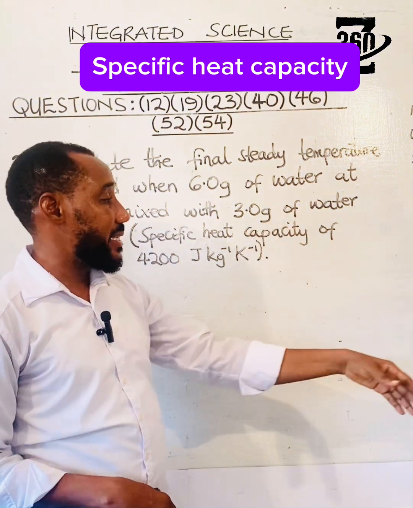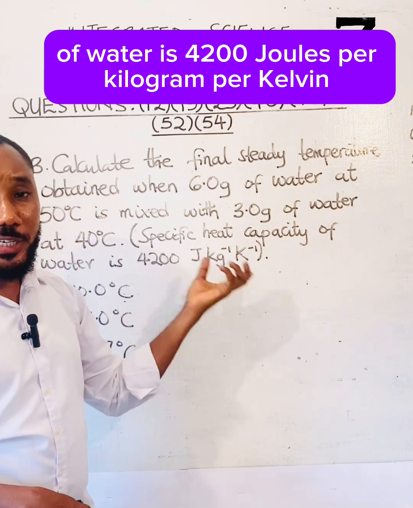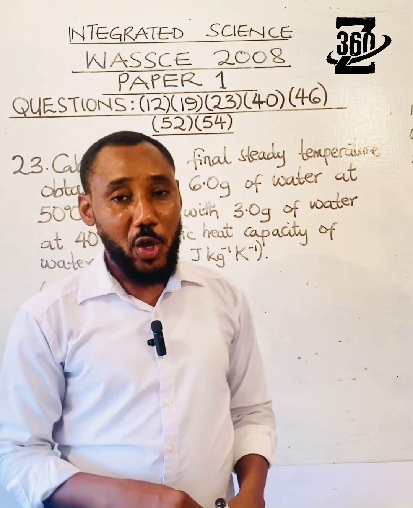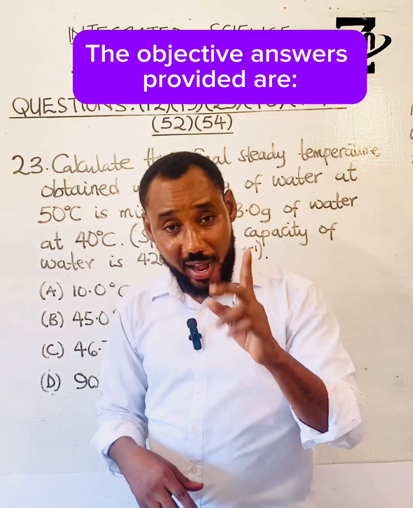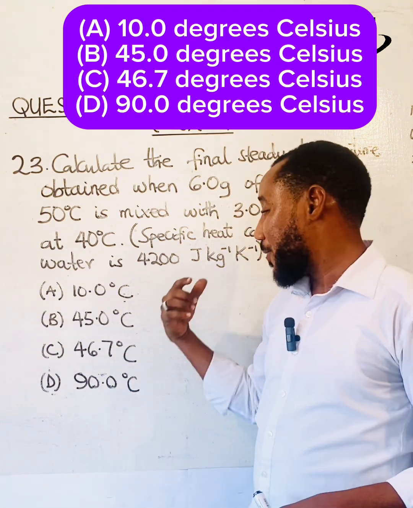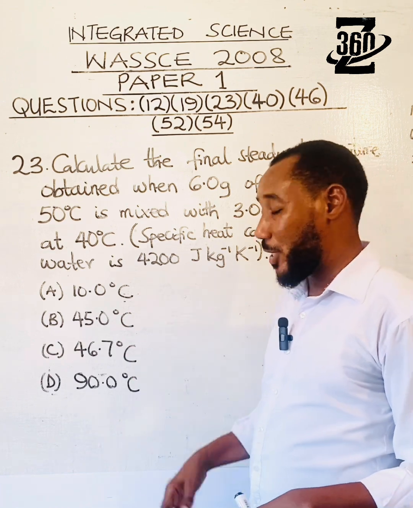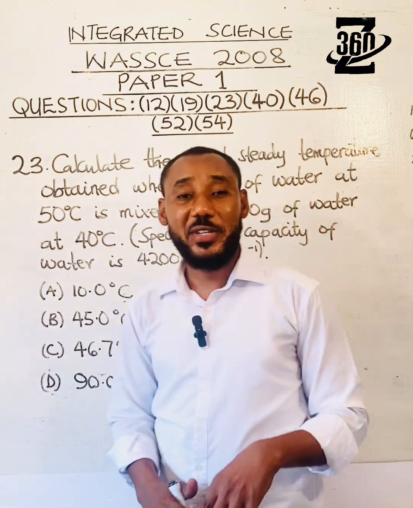Specific heat capacity of water is 4,200 joules per kilogram per Kelvin. The objective answers provided are A, 10.0 degrees Celsius; B, 45.0 degrees Celsius; C, 46.7 degrees Celsius; and D, 90.0 degrees Celsius.